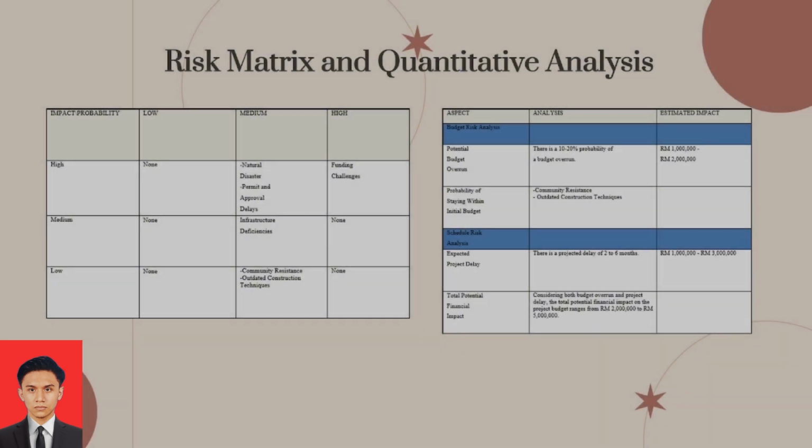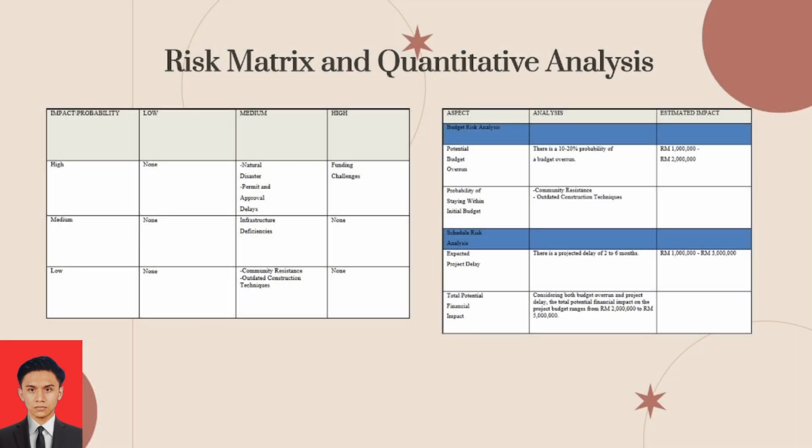So for the risk matrix and quantitative analysis, we have made two tables. For the risk matrix, we have an impact/probability table. We have high impact to low and probability to low and high. In the mid section, we have medium and high, where we have natural disaster, permit and approval delays. For medium and medium, we have infrastructure deficiencies. And for medium and low, we have community resistance and outdated construction techniques. And for high probability and high impact, we have funding challenges.